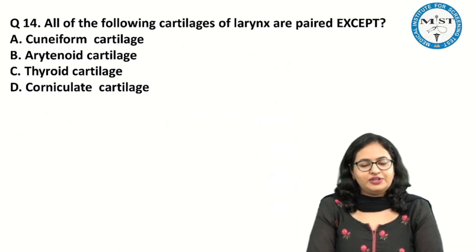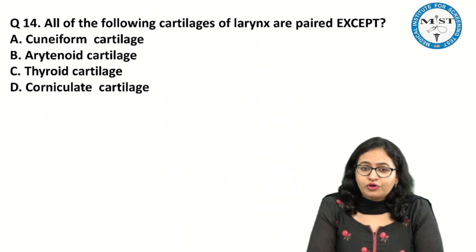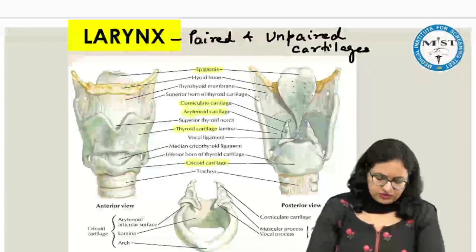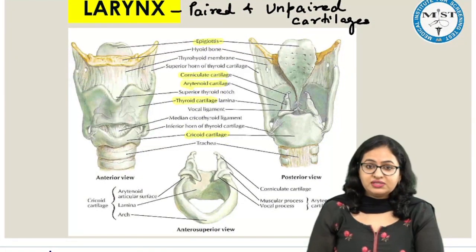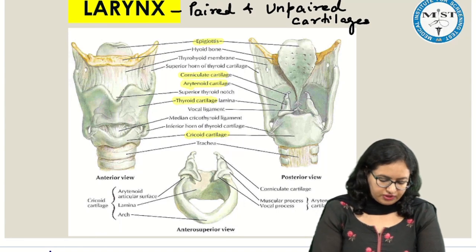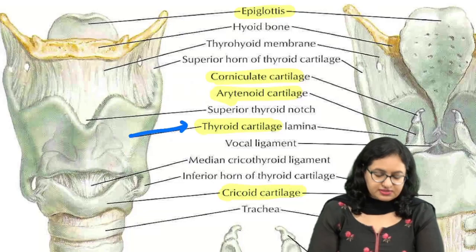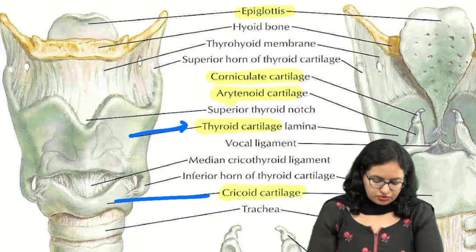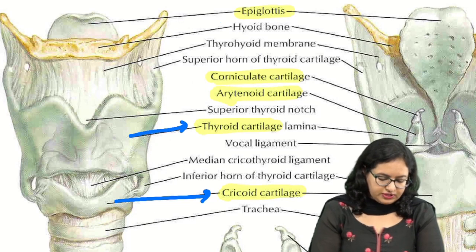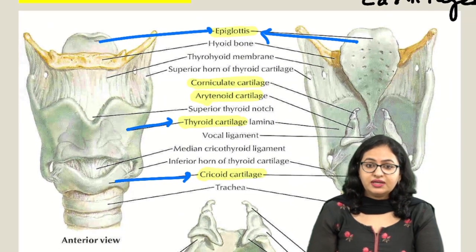Now this question, very easy question, there should be zero error in this. All the following cartilages, they are paired except. So when we are talking about these, we can very well see the unpaired cartilages, they are present in the central line over here. The one which is present over here is, I will just focus it, this one is thyroid. Then just below it you are having this cricoid cartilage, and if you see over here this one, or if you see from the inner aspect this one, this is the epiglottis.